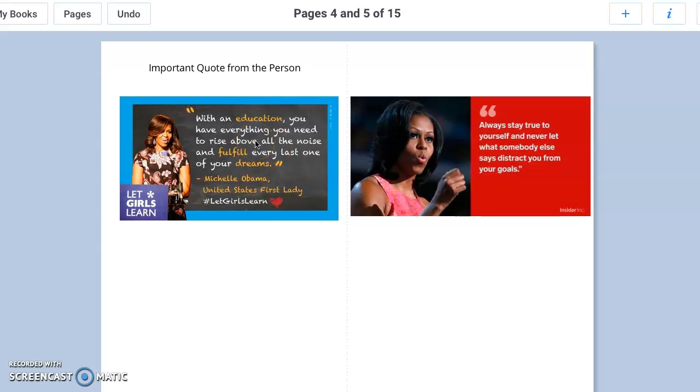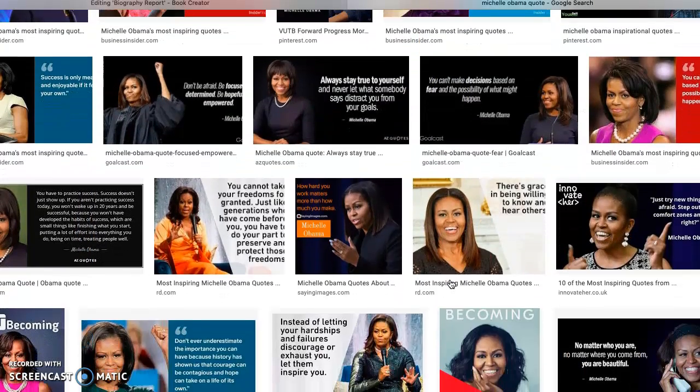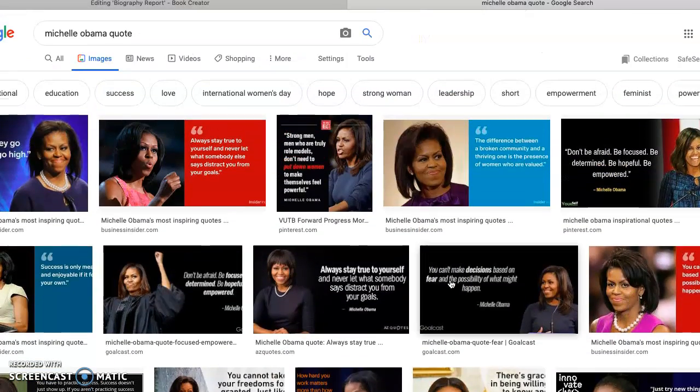There's another way you can do it, and it does require a few more steps. If you need help with this, please let me know. One way that you can do this is you can go on the internet and search for a quote by the person that you are researching. All I did was I went onto Google and I searched for Michelle Obama quote. These were all of the things that came up. Now here, there's a lot more choices for you to pick from. So you may want to actually go onto Google and look for a quote that way.